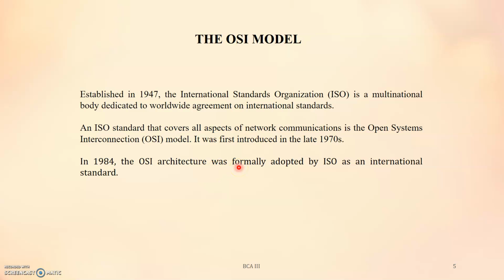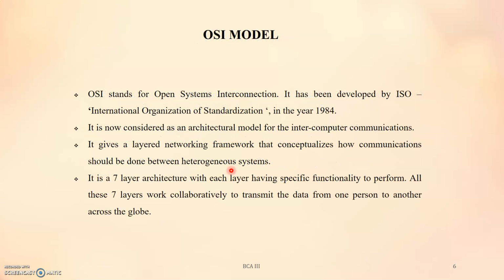Now a short phrase used to memorize the layer names of the OSI model. I'm just giving you an example: all people seem to need data processing. So the physical layer is there, the data link layer, the network layer, the transport layer, the session layer, and the presentation and application layers. So they are the 7-layer architecture. This is the intro to the open system interconnection model.